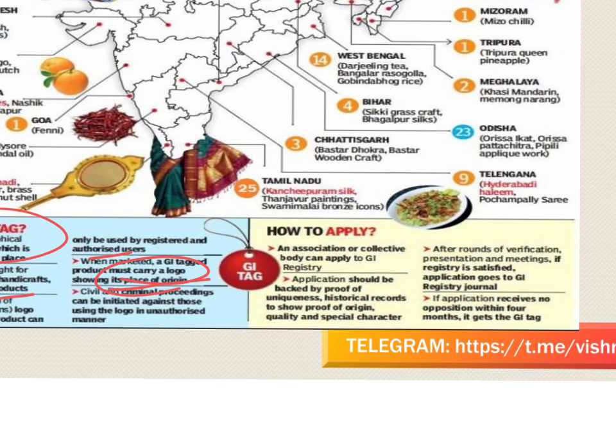Here is how they apply. They can apply for the GI registry, and the application should be backed by proof of uniqueness and historical records to show the proof of origin, quality and special character. After rounds of verification, presentation and meetings, if the registry is satisfied, the application goes to the GI registry journal. If the application receives no opposition within 4 months, it gets the GI tag. So this is how a product gets a GI tag.